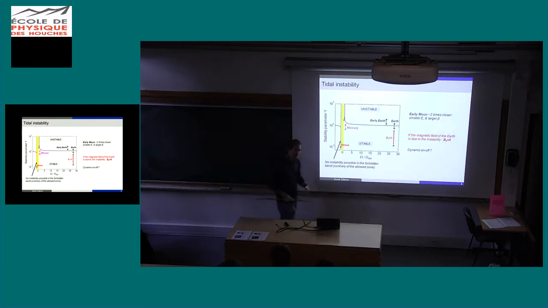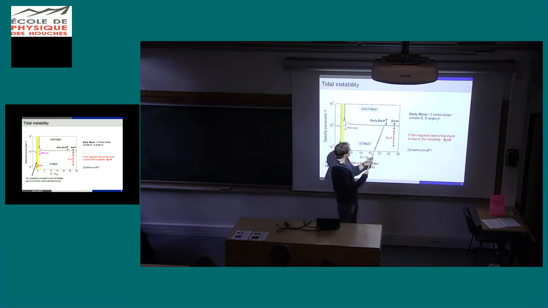Actually, it depends. If you assume that the magnetic field is there because of an external phenomenon like the convection-driven dynamo, then, of course, the instability to grow has to win against this existing magnetic field. So then you are here. But if you consider that the magnetic field is due to the turbulence driven by this forcing, then the magnetic field does not exist when the instability grows. So then you don't have any damping at the beginning of the instability. So then you are here. Okay? So it really depends: if you consider that the dynamo is due to tides in the early Earth, then you are unstable, or if the dynamo is due to something else, then you are stable.